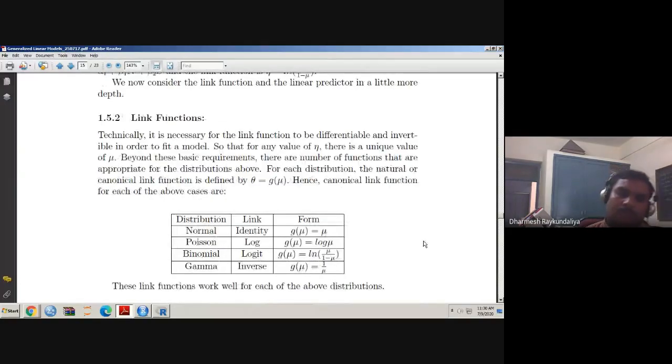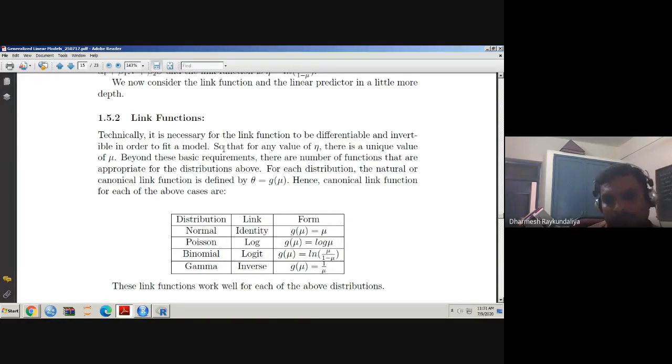Okay, in that example we talked about the link function, and in that link function we had applied the logit link. Here you can see that there are various link functions, with the name of the link function and the form of the link function. So what is the link function and why is it required? I told you earlier, but we will read it carefully.